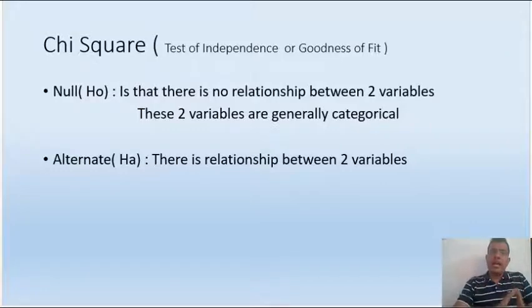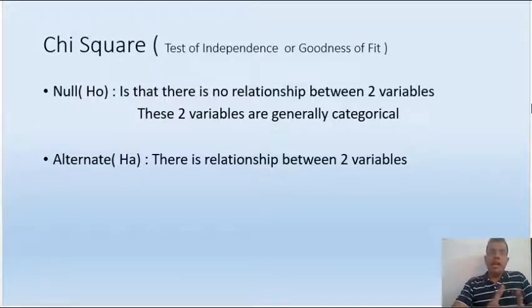Like any other hypothesis testing, in chi-square test also, we have a concept of a null hypothesis and the alternate hypothesis. But unlike in the t-test and z-test, we cannot change our null hypothesis in chi-square. In chi-square, the null hypothesis is fixed. And since the null hypothesis is fixed, therefore the alternate hypothesis is also fixed.